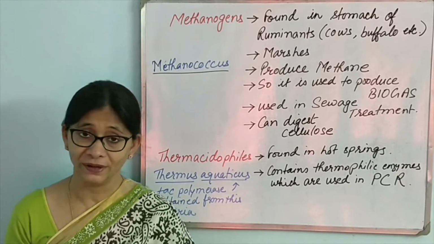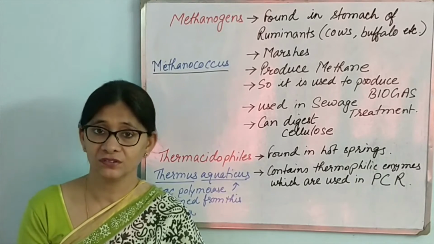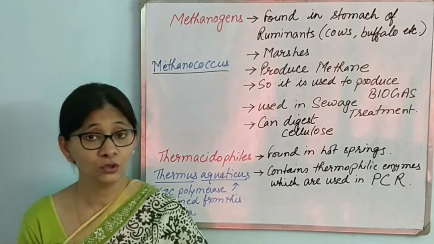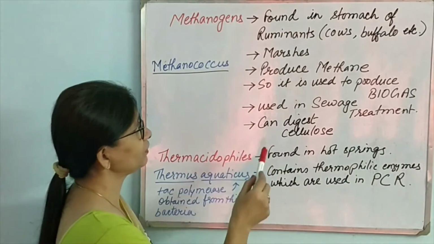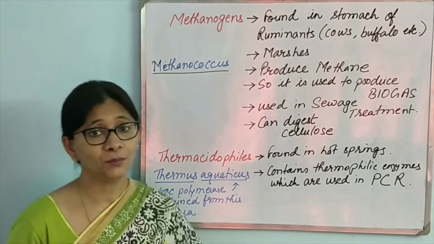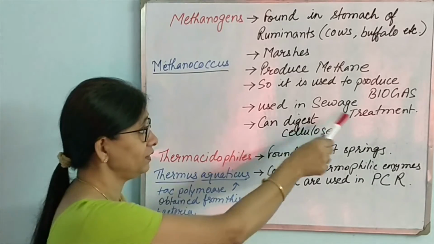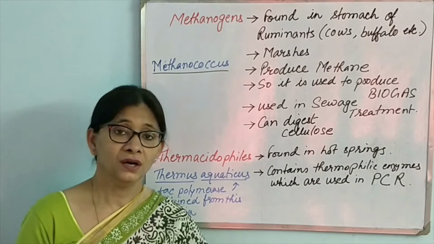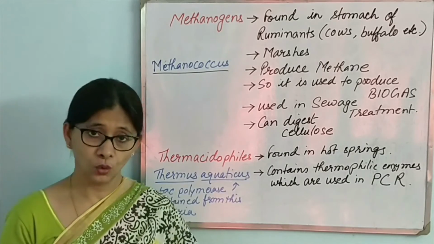known as rumen, in which cellulose goes, and there are methanogens present there. They digest the cellulose, and in doing that they produce methane gas. So they are found in the stomach of ruminants, and they can produce methane and digest cellulose. Since they can produce methane, they are used in production of biogas. They are used in sewage treatment, from where methane is produced, and methane is used to produce biogas. An example of a methanogen is Methanococcus.